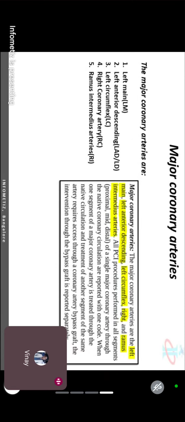So we have 5 coronary arteries. LM means left main coronary artery. LAD or LD, left anterior descending, and LC, left circumflex. RC, right main coronary artery, and RI, ramus intermedius. Now it does not end here, we have branches also. Out of 5, 3 arteries have branches.